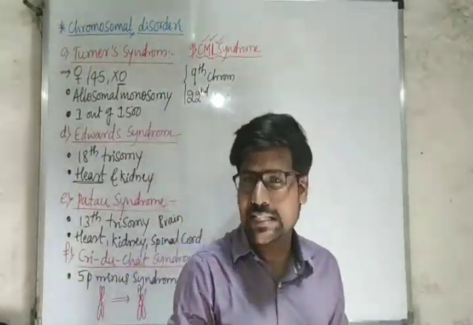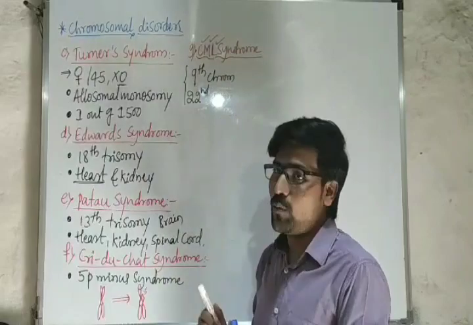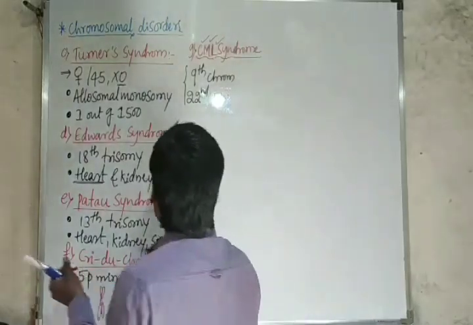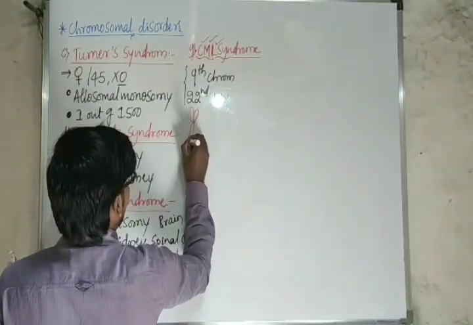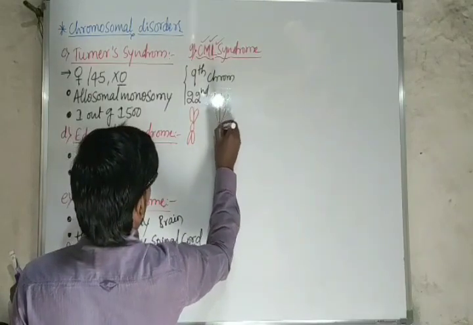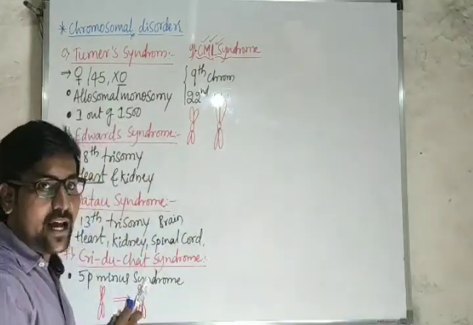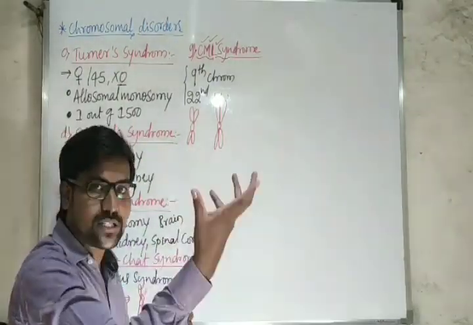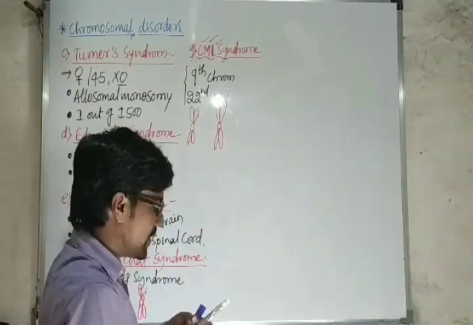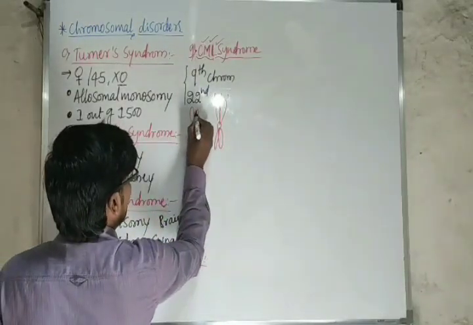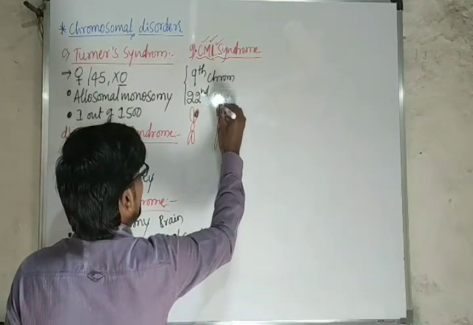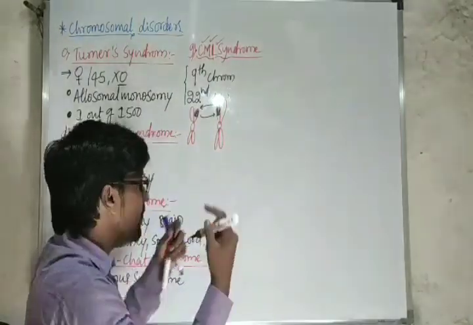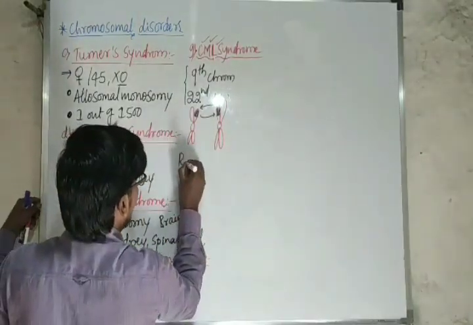We are having 46 chromosomes totally. So here the 9th chromosome and 22nd chromosome, their chromatids are exchanged. Say for example, this is the 9th chromosome and this is the 22nd chromosome, like that. Sorry, let me consider this is 22nd, this is 9th. Why? Because the 9th chromosome is bigger than the 22nd chromosome. So here some portions of the chromatids are exchanged. When the chromatid pieces are exchanged, we call it reciprocal translocation.